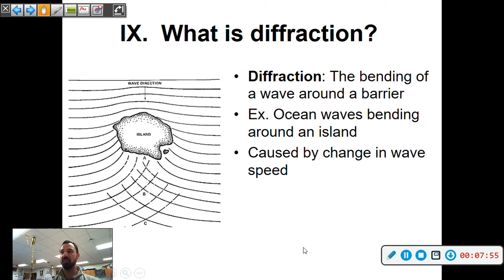All right, diffraction is bending a wave around a barrier. Ocean waves bending around an island, as an example, because the water gets shallow right here, and it's deeper on the outside. Where it gets shallow, the wave is going to slow down, and in the other areas it keeps going the same speed, so it ends up bending around the object. Again, it's caused by a change in wave speed. Some areas will slow down, some areas keep the same speed, and that's why you get that bending around the barrier.